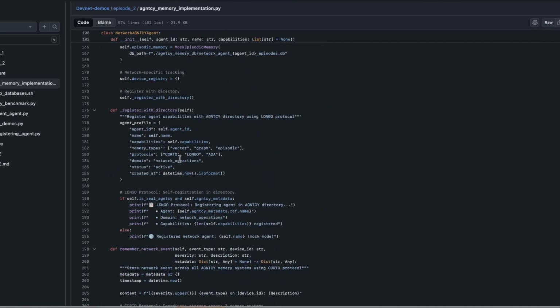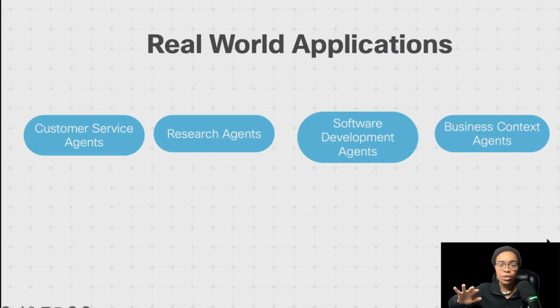It also shows you what a production-ready environment looks like with all of the databases working together. When you look at this in the context of the real world, you can have customer service agents that remember every interaction across months. In terms of research, you can have assistants that build knowledge graphs for all your documents. In terms of coding, you can have software development agents that learn your coding patterns, your preferences. And in terms of business, you can have business-specific agents that maintain context across projects and teams. We're moving from stateless interactions to persistent AI relationships. These aren't just tools. They're collaborative partners that have the ability to grow and grow smarter through every interaction.